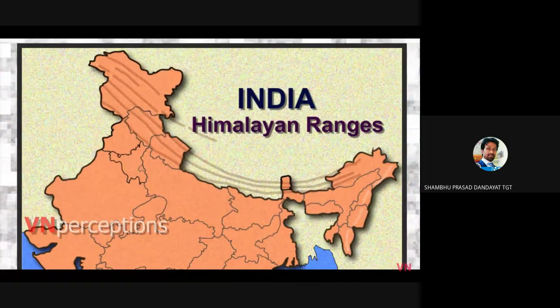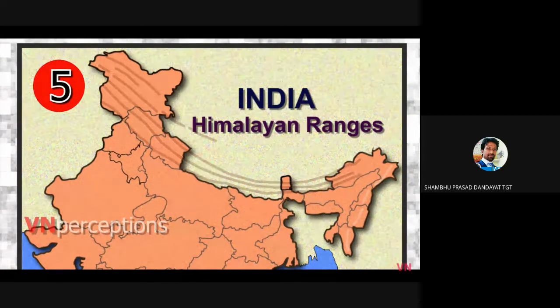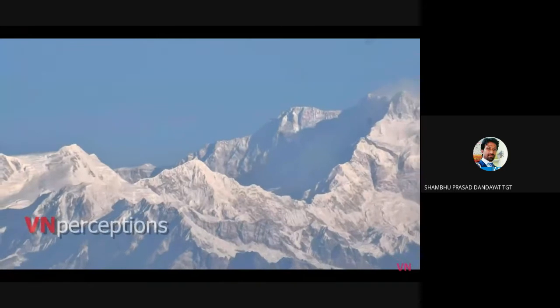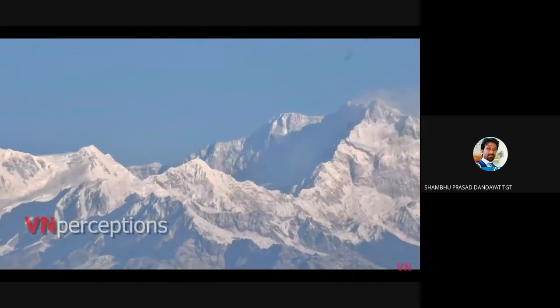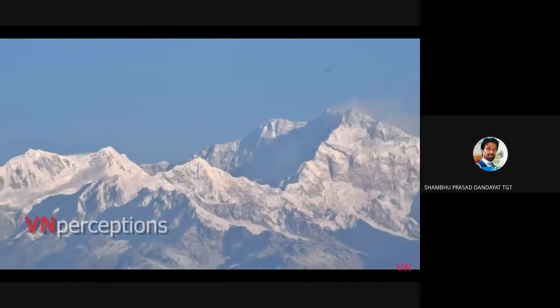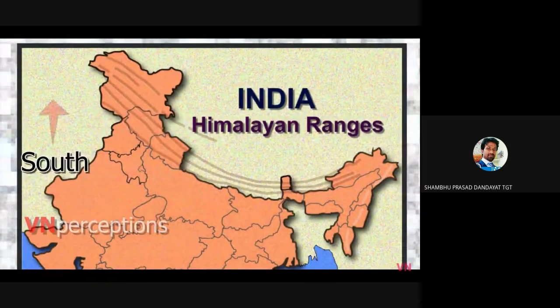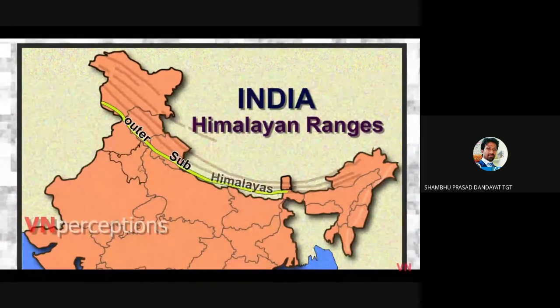The Himalayan ranges can be grouped into five parallel longitudinal mountain belts of varying width, each having distinct physiographic features and its own geological history. They are designated from south to north as the outer or sub Himalayas.